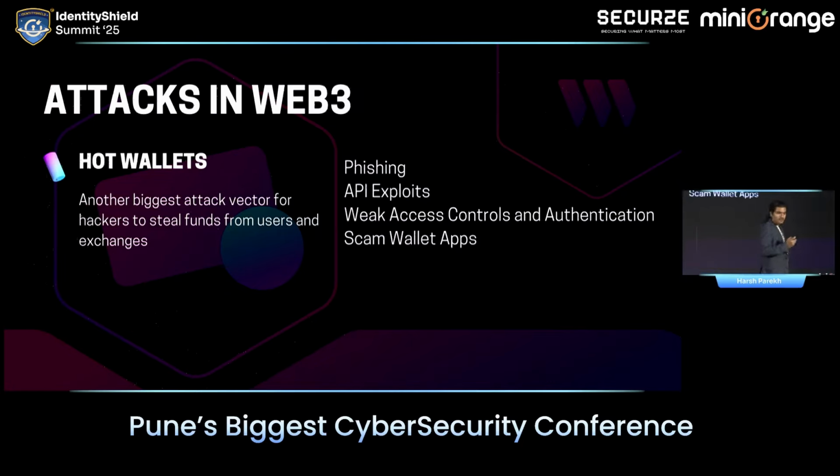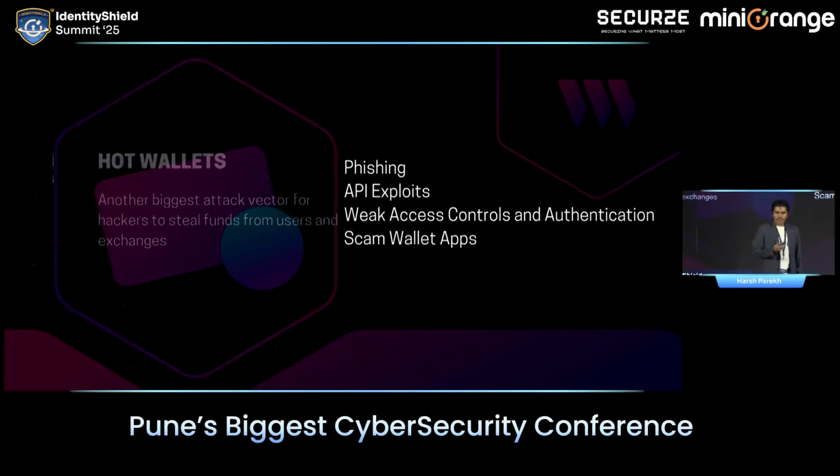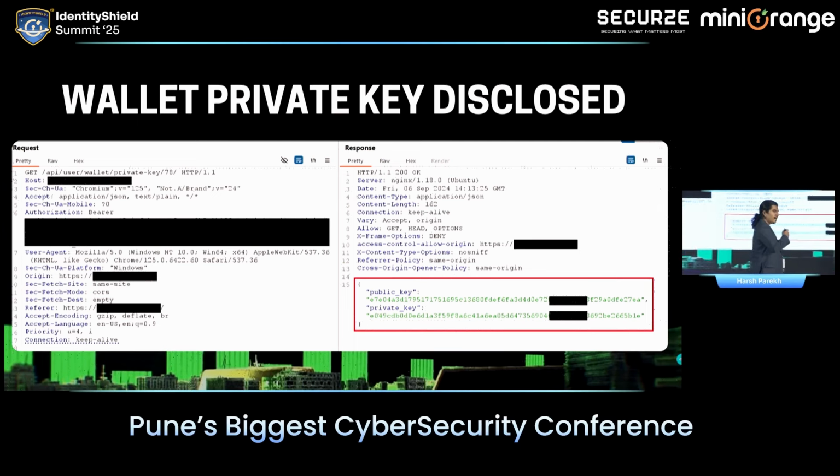Let's go into API exploits. Phishing is very common. You receive a phishing email, which I'll show you at the end. Let's not deep dive into that. Behind me on the screen, you can see a request. There is an API request to a user wallet private key, and there is an ID 78.